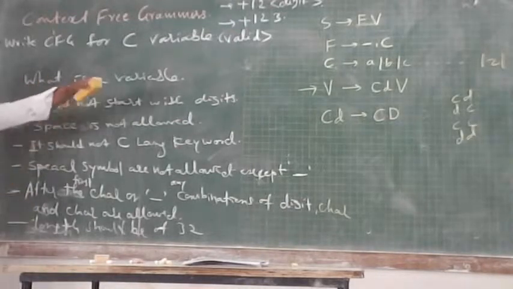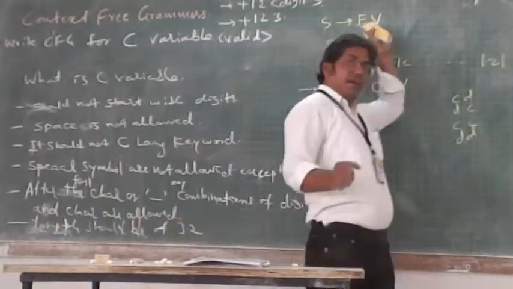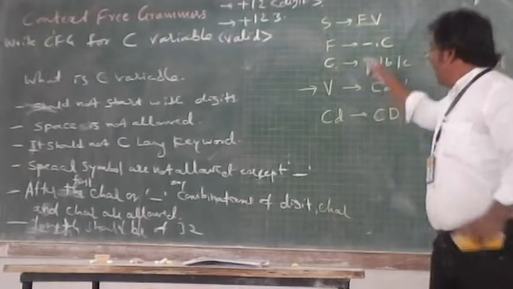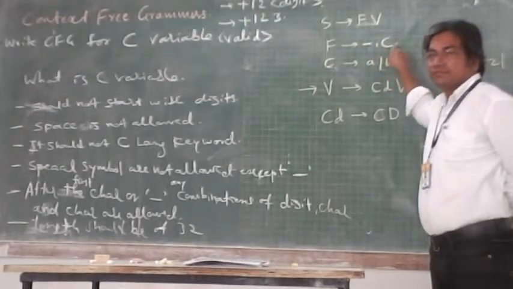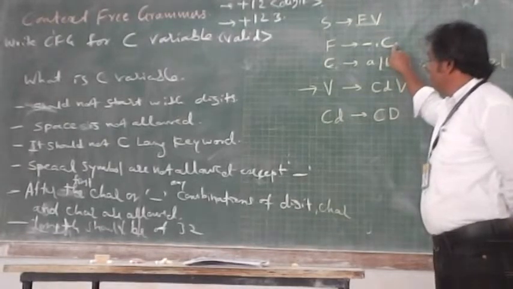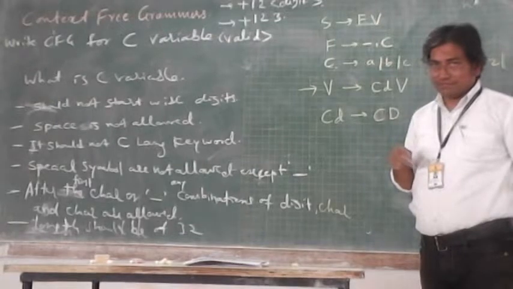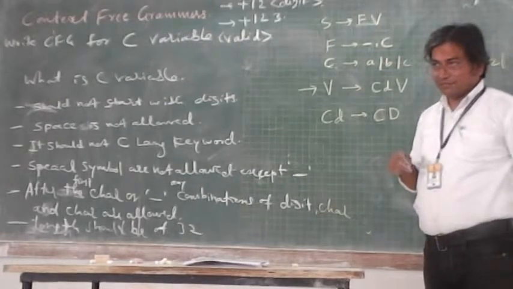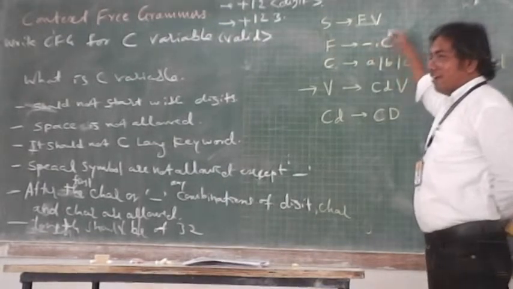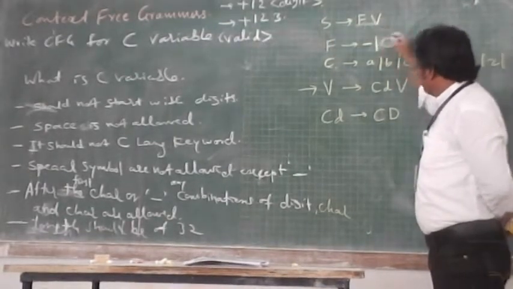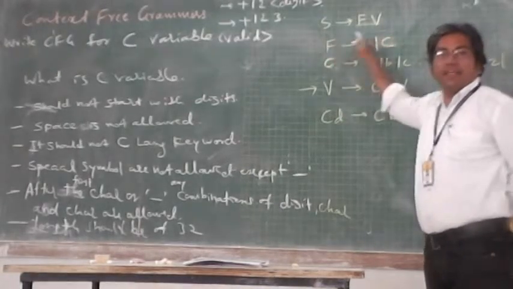Firstly, I covered the first character of a variable, which I indicated by taking the help of variable F, and that F I am able to substitute with underscore or C. Is it a right production? F implies underscore or C. F implies underscore, or F implies C.